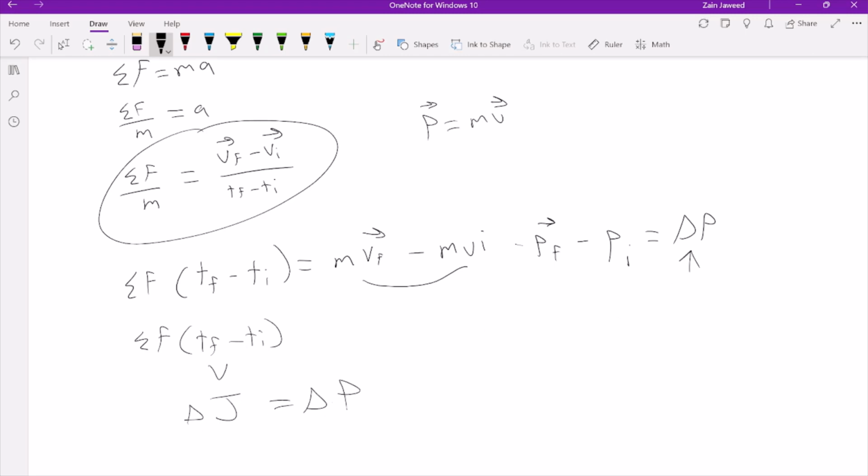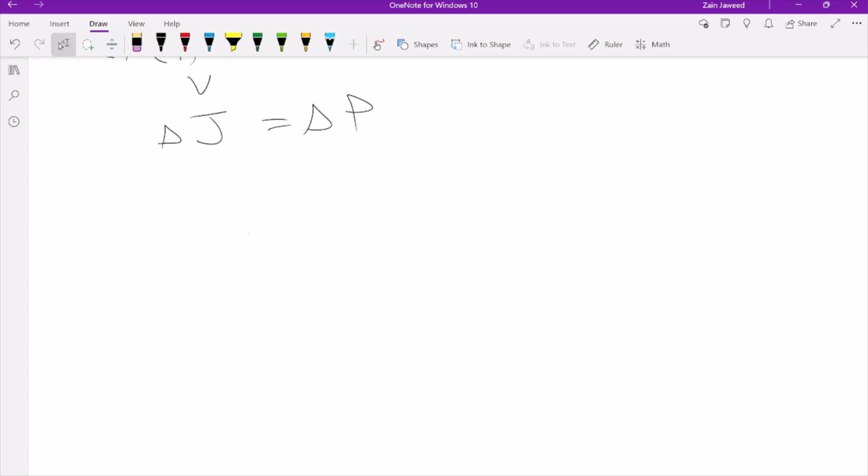So the impulse equals the change in momentum. So from our experiments, we were able to calculate the impulse and the change in momentum.